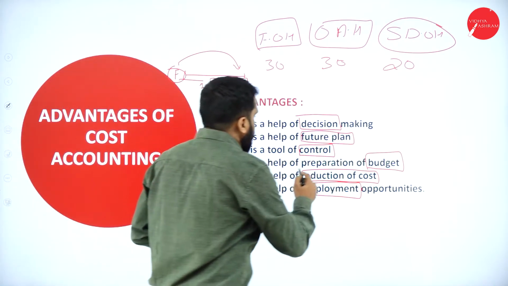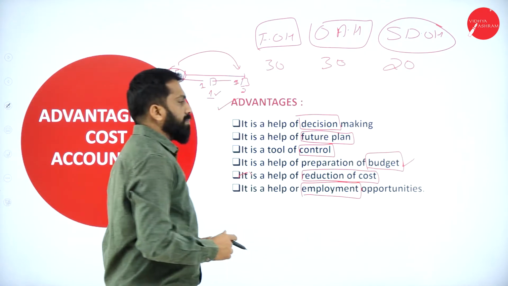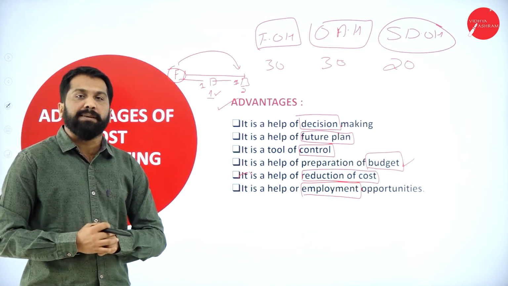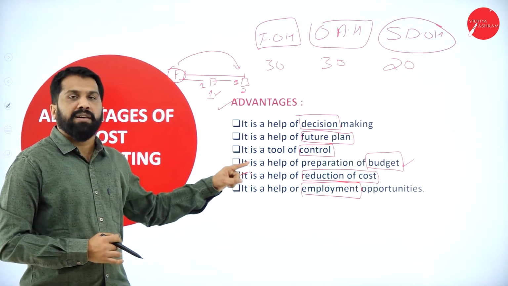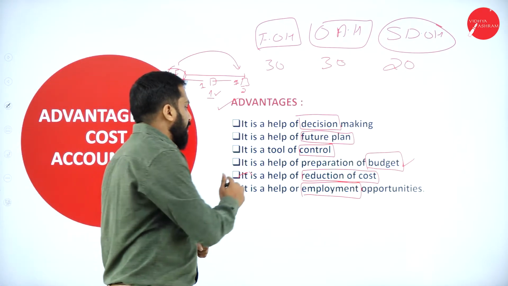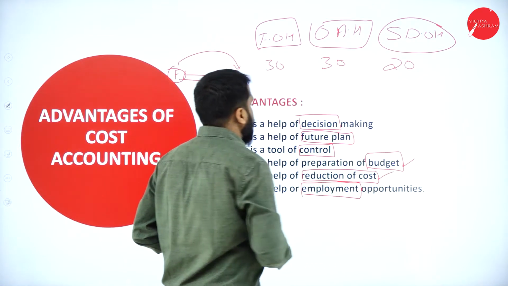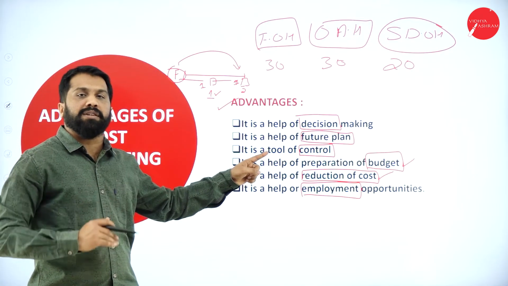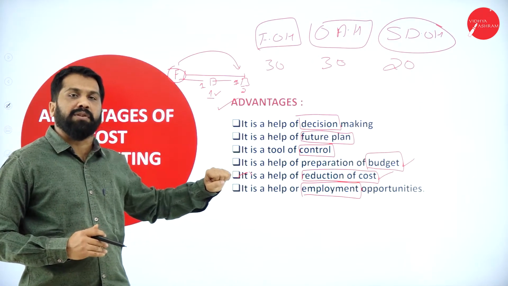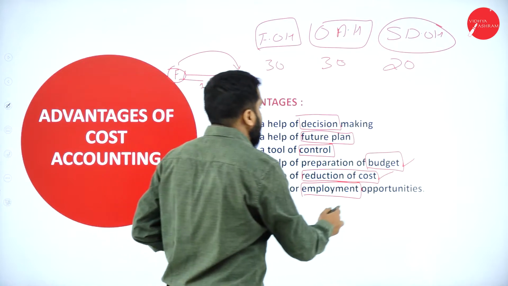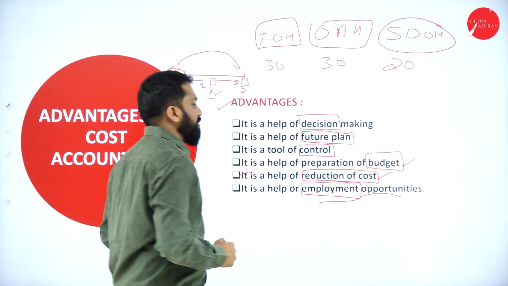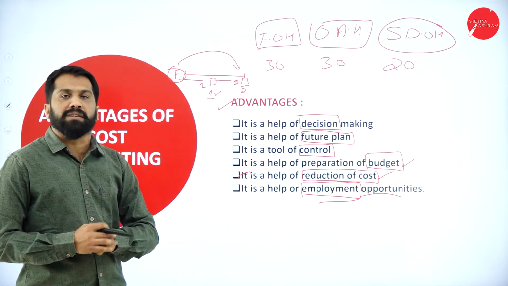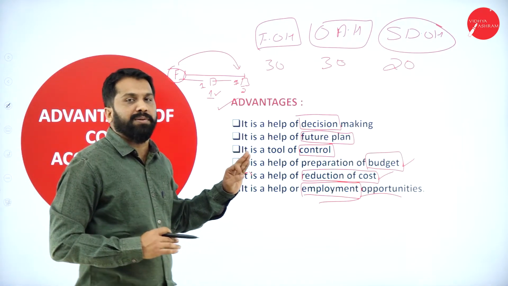Now, help of preparation of budget. Budget means what? Future. For future, if you want to do any plannings, you can do with the help of cost accounting. Next, it is a help of reduction of cost. Same, whatever cost control does, the same work will be done by reduction of cost. Next, it helps our employment opportunity. If you want to do all this process, you need an expert. So he is called a cost accountant.